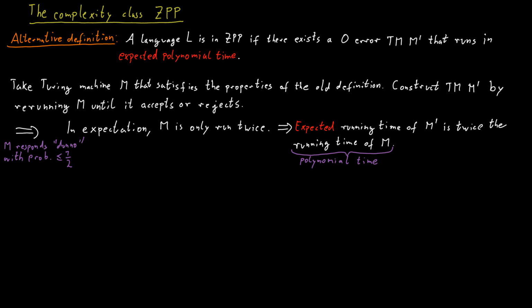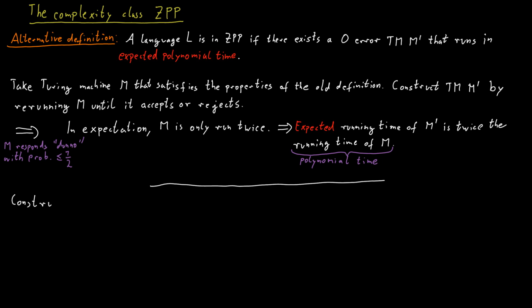What about the other direction, though? Suppose we have a machine that always gives an answer but only runs in expected polynomial time. How can we transform such a machine into one that runs in guaranteed polynomial time deterministically, but sometimes, with a probability of at most 1/2, is allowed to give a response of I don't know?